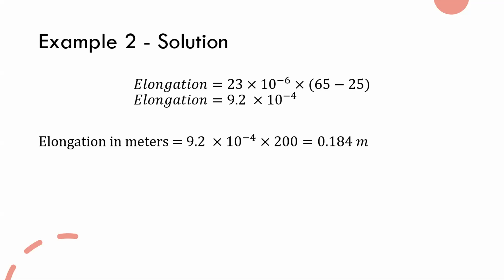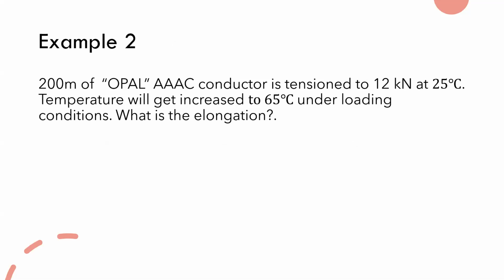I'm not going to explain this because it is very easy. You just have to multiply by delta t, the temperature difference. The starting temperature is 25C and the ending temperature is 65, so delta t is 40.